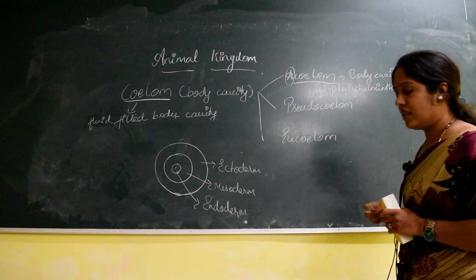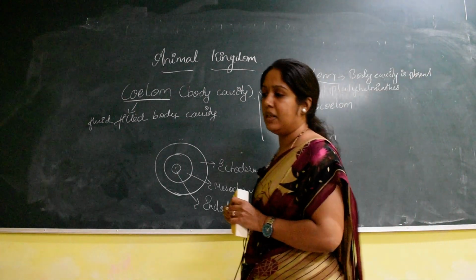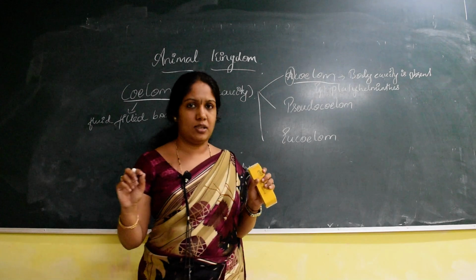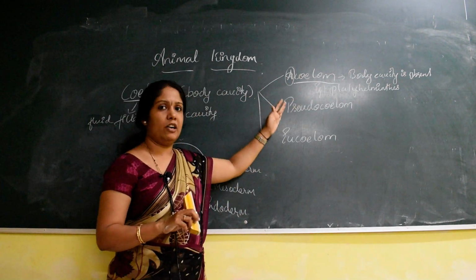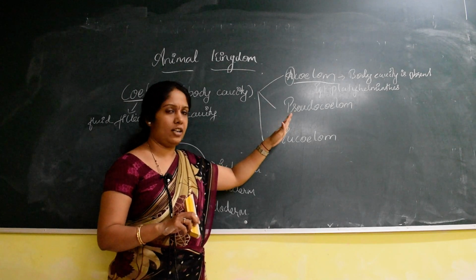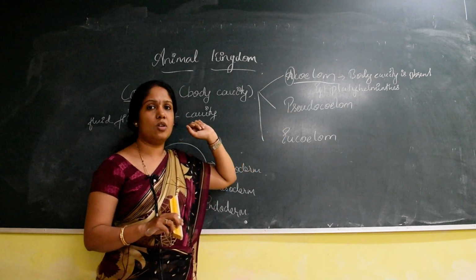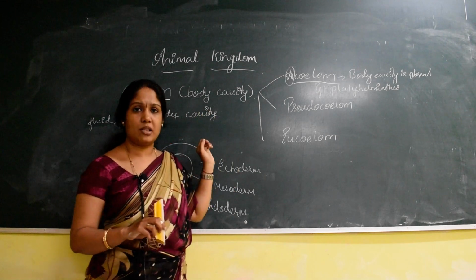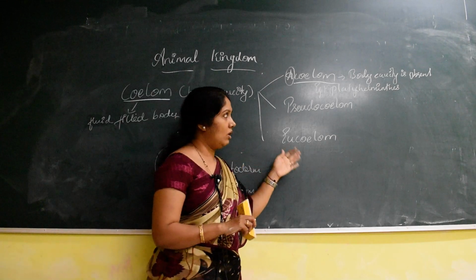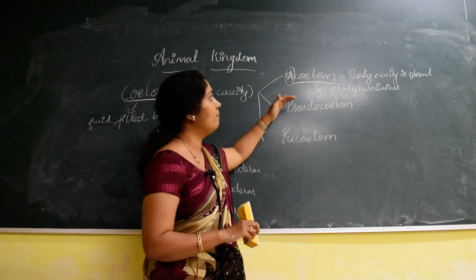Why? Because the organisms which come under the phylum Platyhelminthes are completely flat worms. The word platy refers to flat, and helminthes refers to worms. The study of worms is called helminthology, which we'll discuss while discussing the phylums.